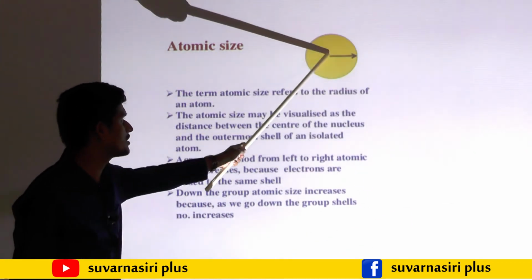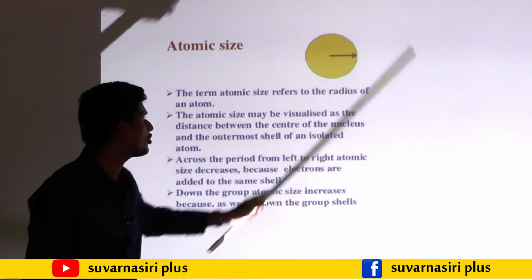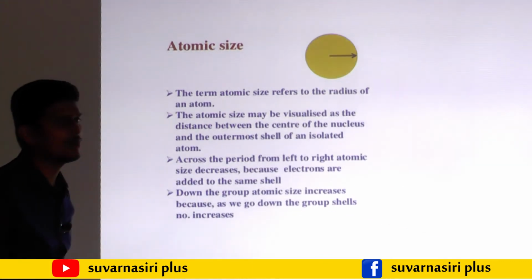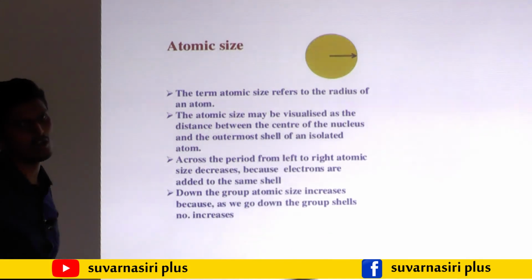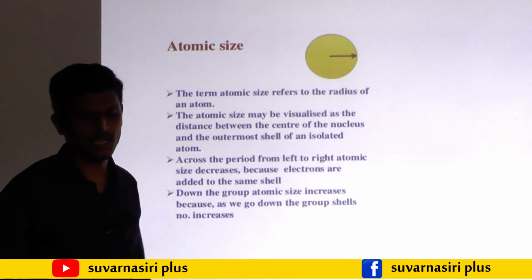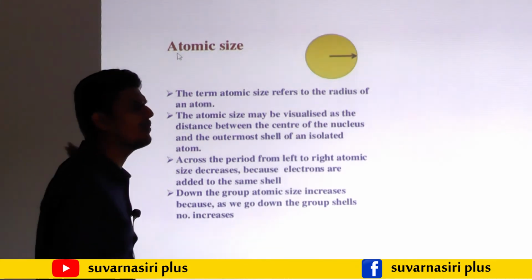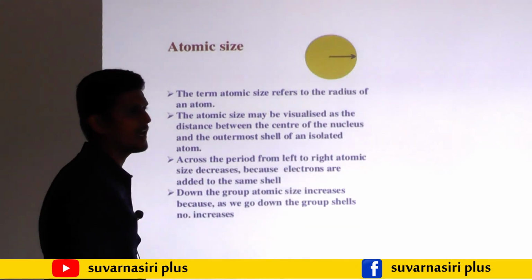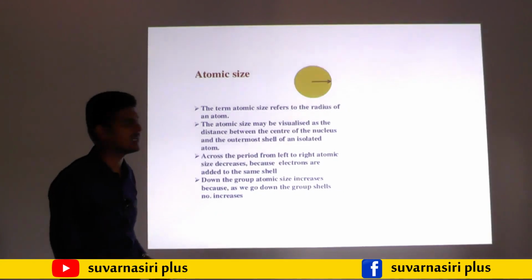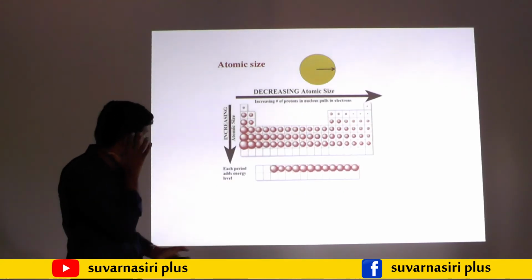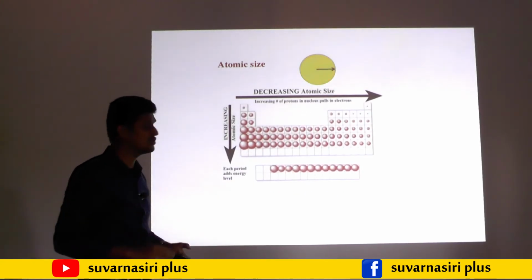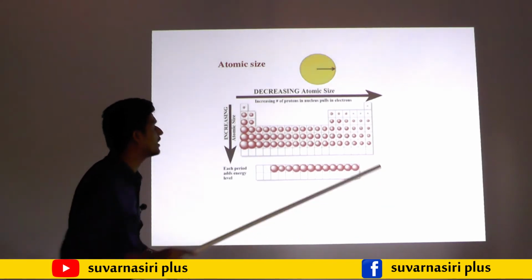The distance from the center of the nucleus to the outermost shell of an isolated atom is called atomic size or atomic radius. Along the period, when we move from left to right, atomic size always decreases. I will show one photo. In this photo you may observe how the atomic size decreases.